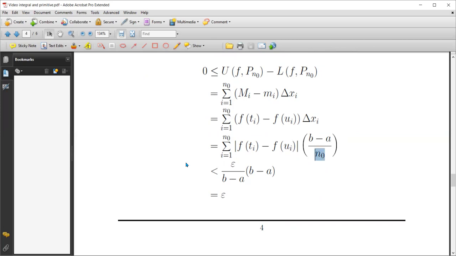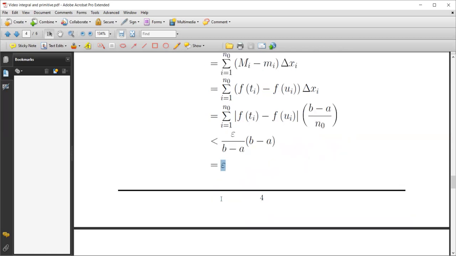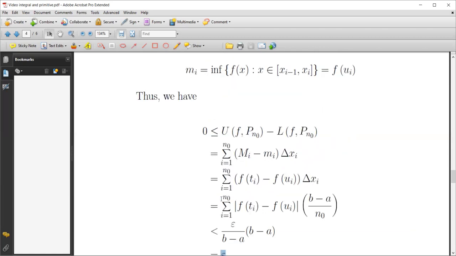And here we have n0, since we do the sum n0 times, so we have n0 on n0, they will be cancelled, and we will retain just epsilon. What does this mean?